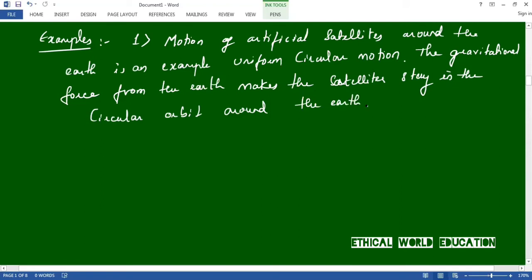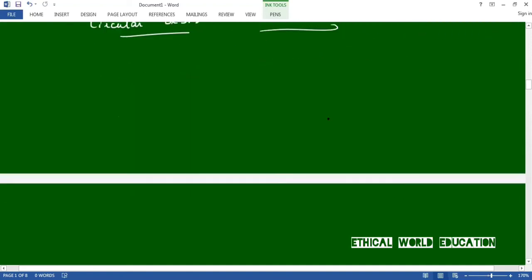The first example is the motion of an artificial satellite. We use artificial satellites for Google mapping, and other communication satellites are there too. Artificial satellites around the Earth are an example of uniform circular motion. The gravitational force from the Earth makes the satellite stay in a circular orbit around the Earth. Let us write one more example.